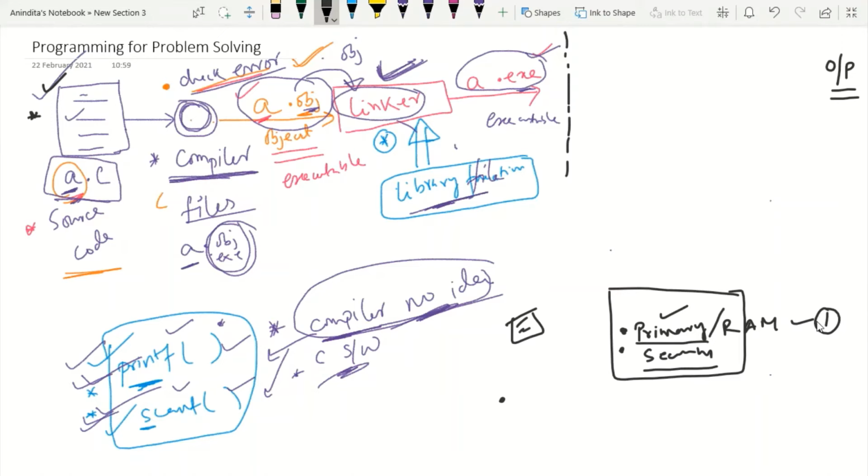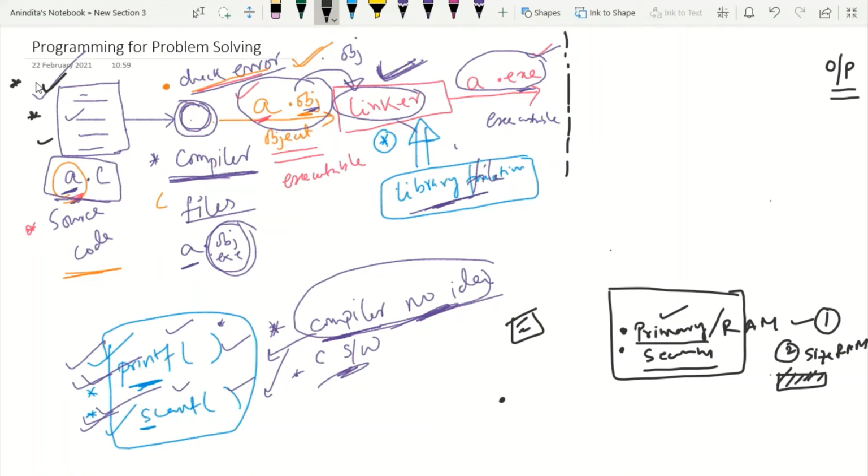But what is the second point? You can tell me, okay, ma'am, just write the source code, store it in RAM and execute it. But the second problem is a little bit critical. The second problem is the size of the RAM. The size of the RAM is very small, we know that. Due to the small size, we cannot store our important programming codes in the RAM. We cannot use RAM for storage.